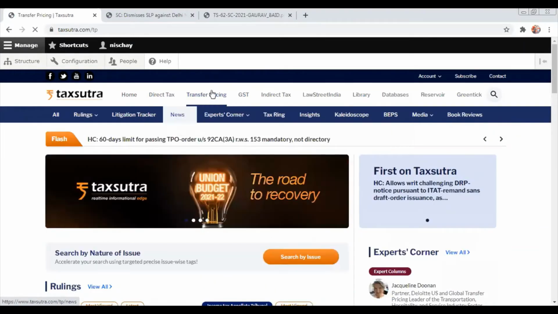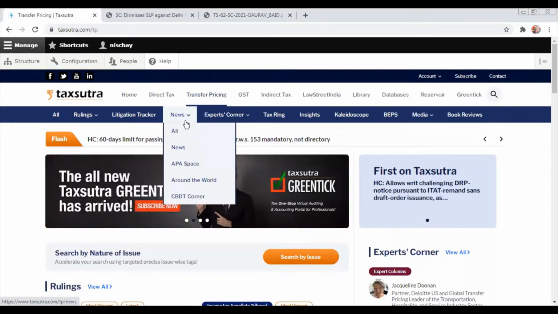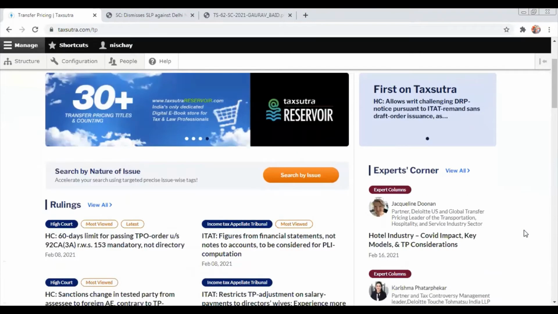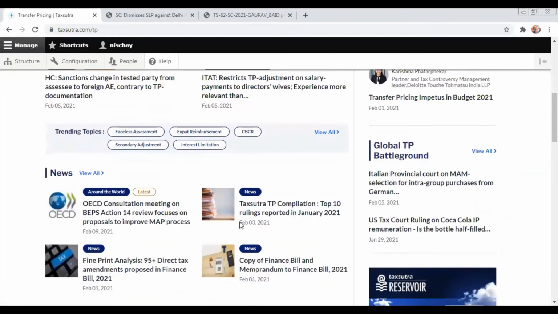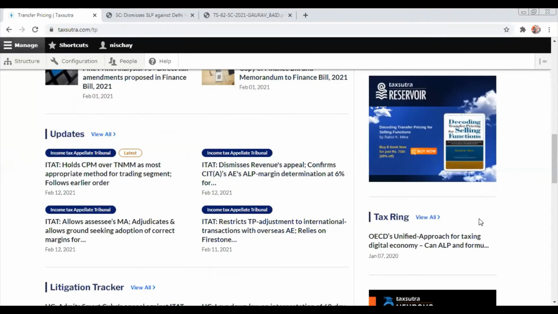So when I click on transfer pricing, and if I go to OECD, I will be able to see. I go to the news section. I will be able to see APA space around the world, which is what's happening in terms of transfer pricing around the world. What's happening in transfer pricing with respect to the CBDT. So all those similar features are here, and we also track OECD. We also track BEPS. A lot of updates and stuff.